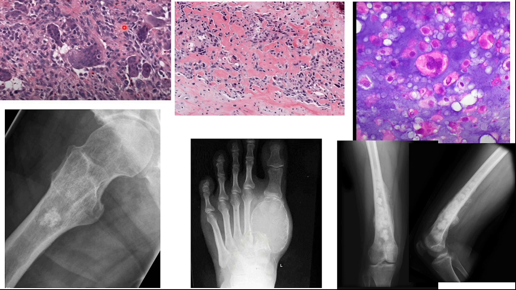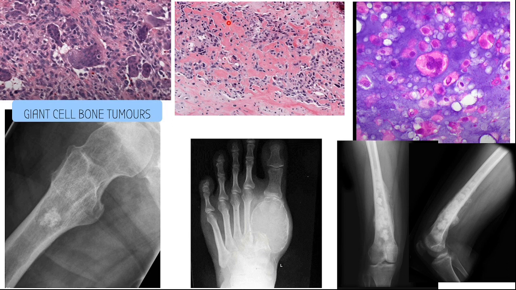All right, let's start with the histology. So we'll start with this guy. What can we see here? We can see this massive cell here. We can see one here. We can see one here. We can see one here. And within this massive cell, look how many nuclei there are. So it's a pretty giant cell. So that should tell you that's a giant cell bone tumor. That's our giveaway.